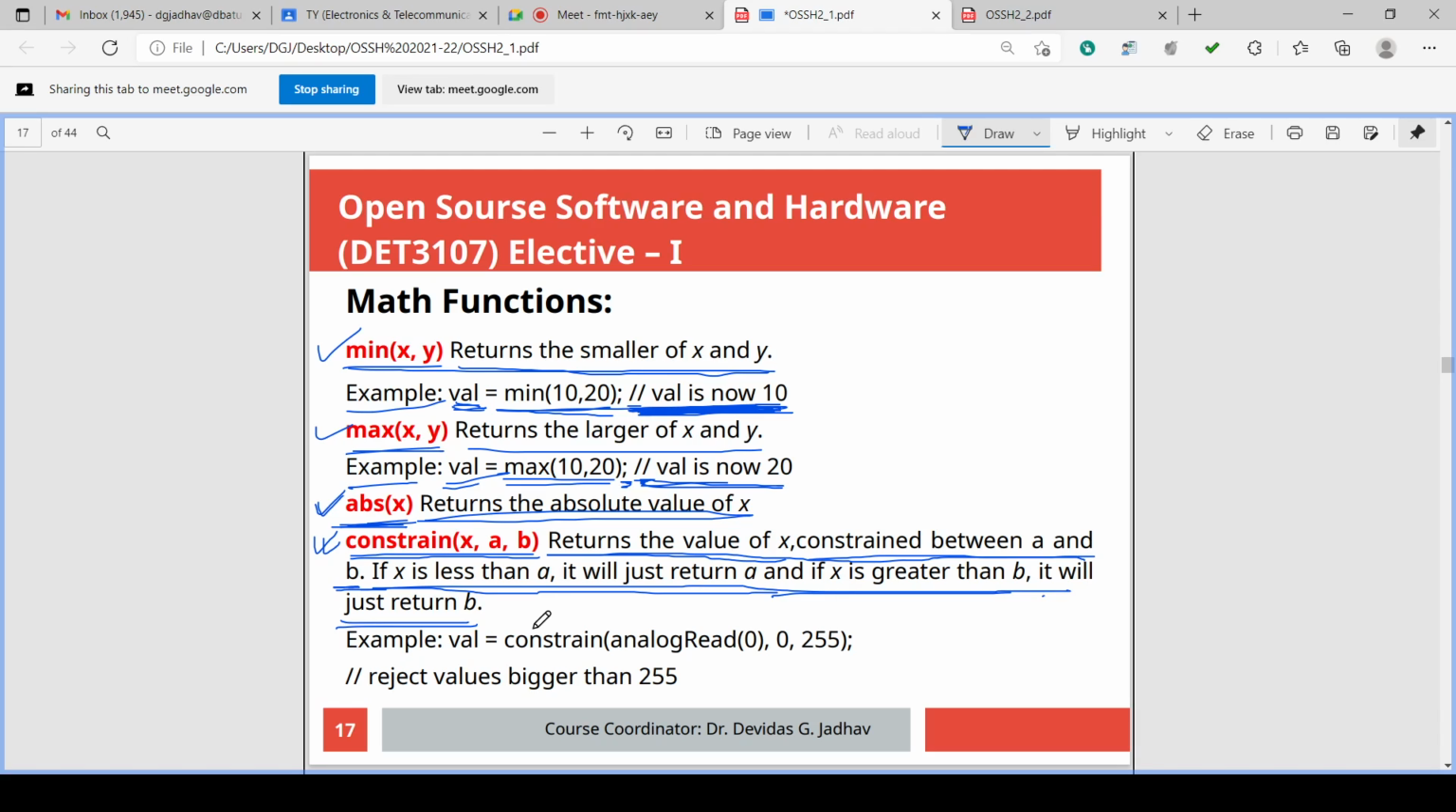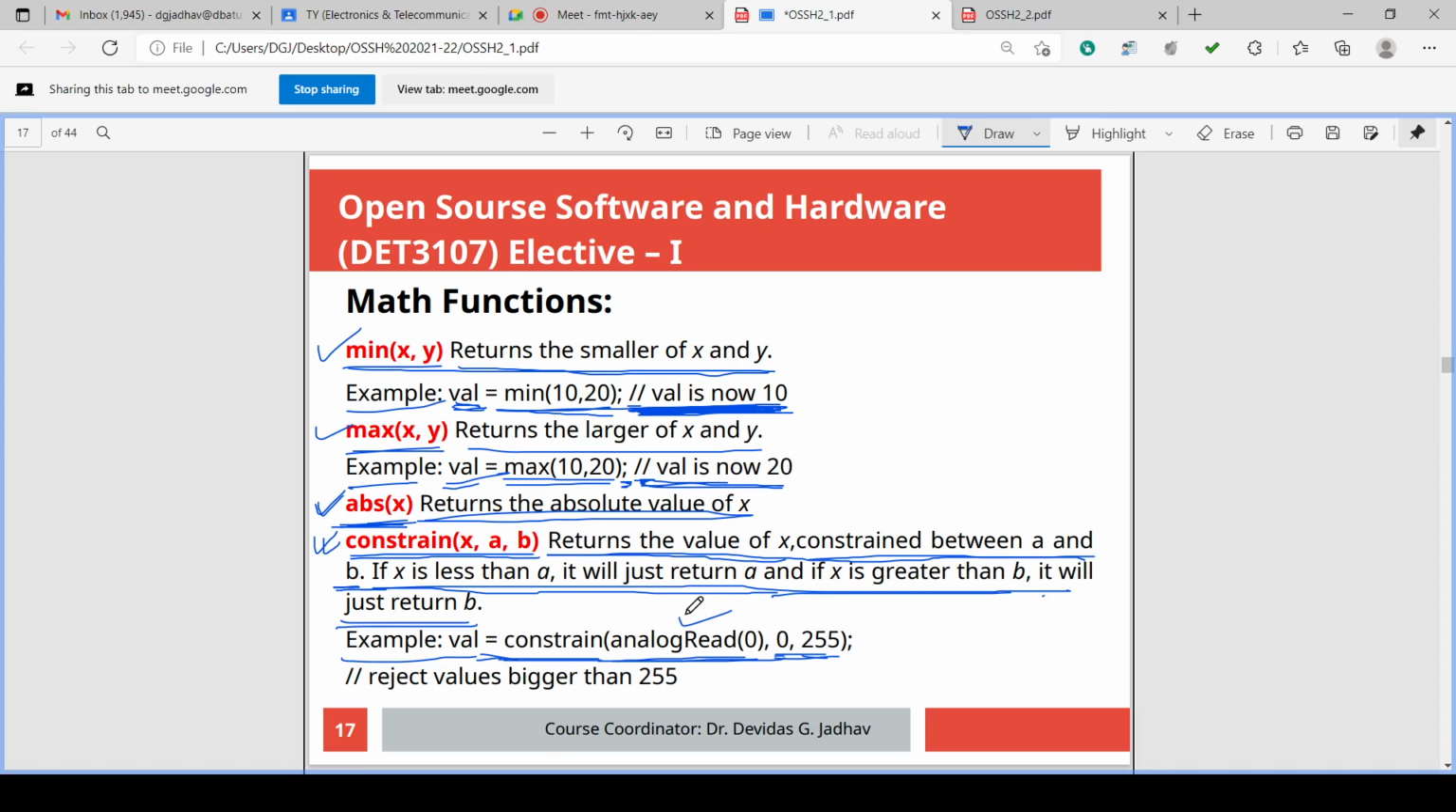So 0 to 255. What is the example? val is a variable name that the user gives, and equals means assignment of the return value to val. Constrain will return a value because it is a function. In the brackets there is a first value, second value, third value. The second and third are the constraint values, and the first value is the value which is to be judged, analyzed and checked for the constraint.